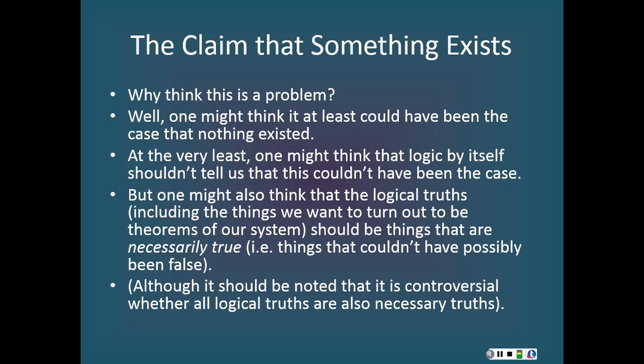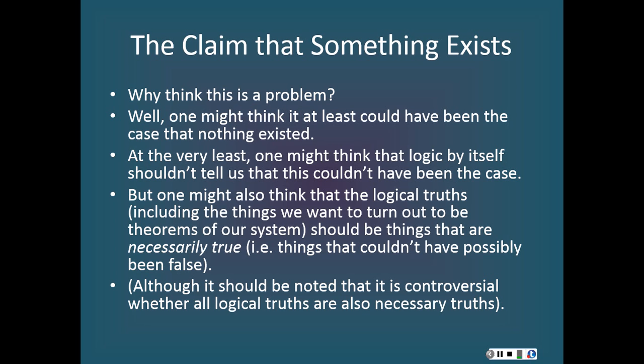Nevertheless, it is a necessary truth that something or other exists. One reason some philosophers have thought that is they've thought, well, a necessary truth is something that is true in all possible worlds, but a possible world is just a state of affairs that involves certain things being a certain way. So in every possible world, there are things being certain ways.